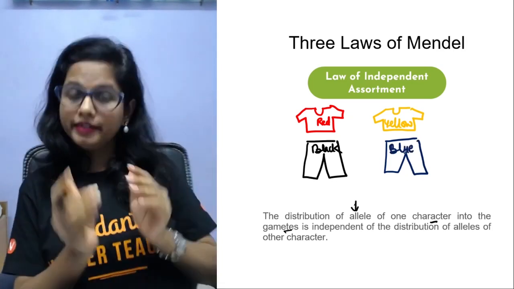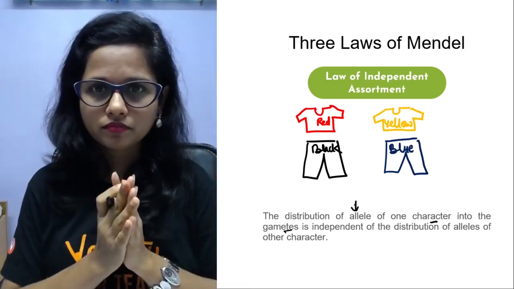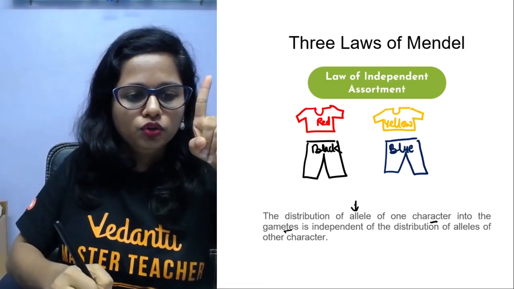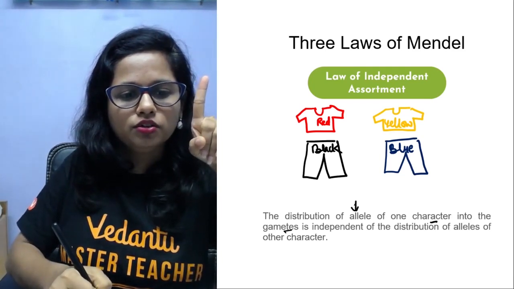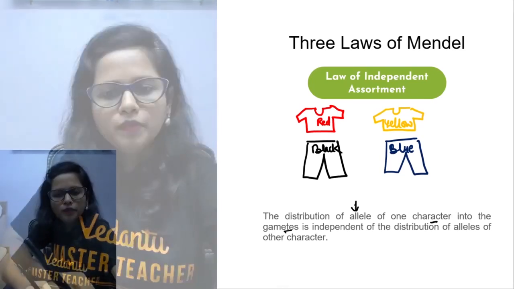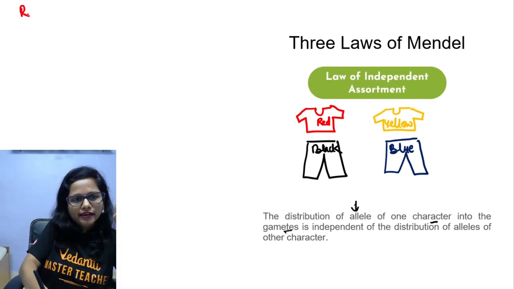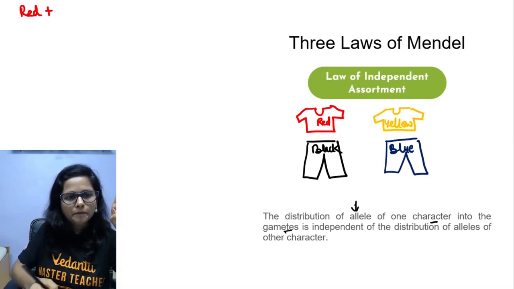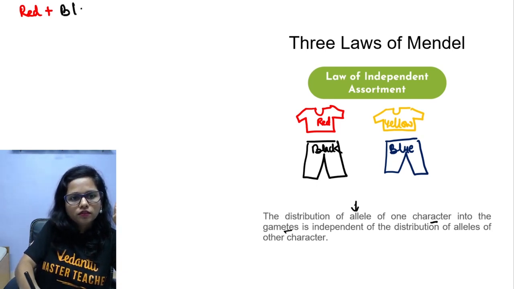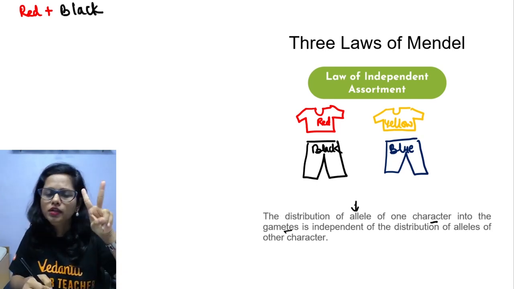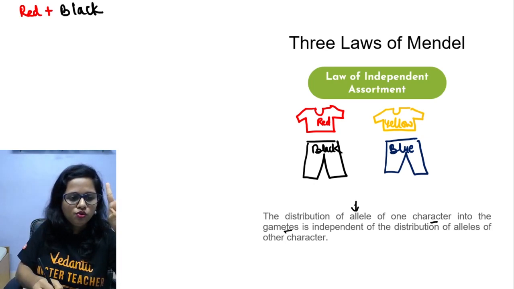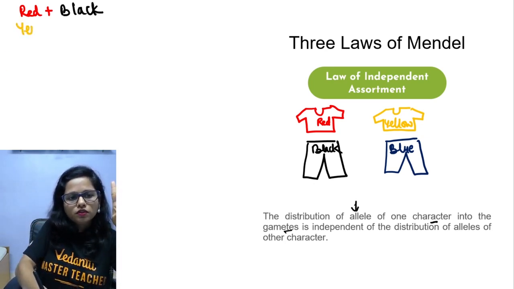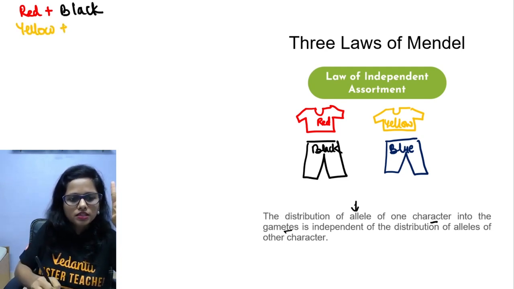Now, simple. Day one, you wore the combination of red plus black. Now day two, you wore the second combination, that is yellow plus blue.